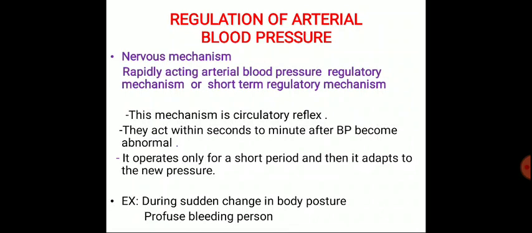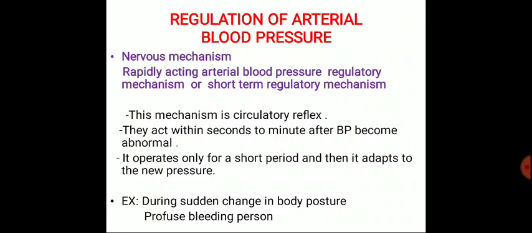Why is it called the short-term regulatory mechanism? Because it acts within seconds to minutes after the blood pressure becomes abnormal, and it operates for a short period and then it adapts to the new pressure.